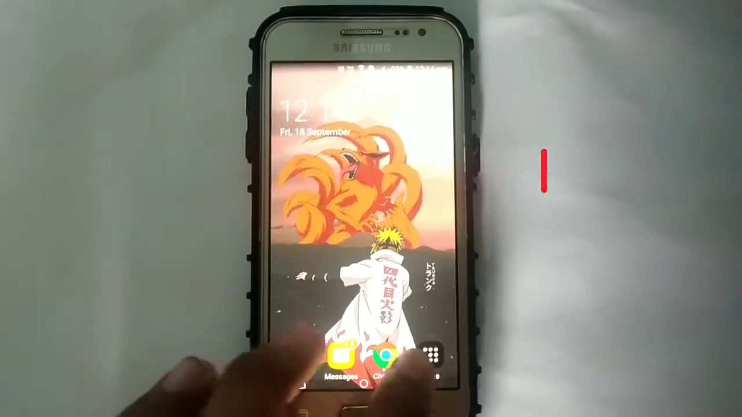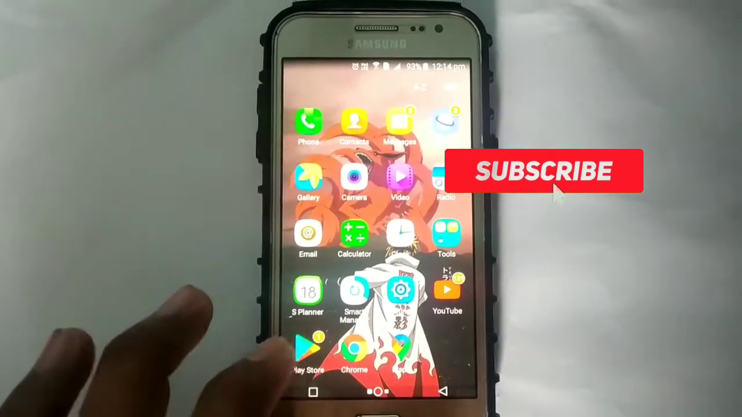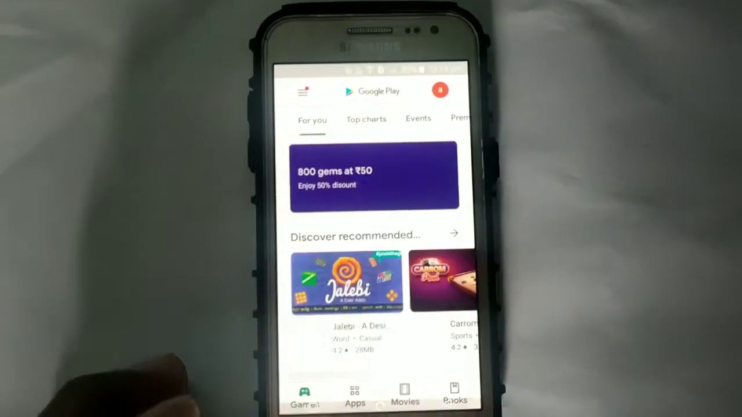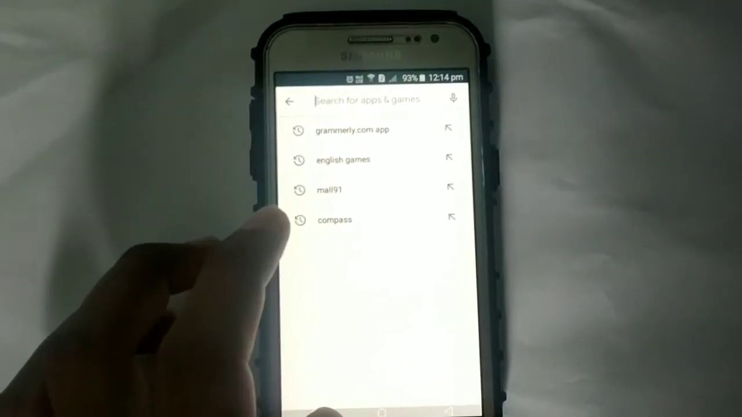We all connect our smartphones to the laptop or PC, but for that we need a USB cable. But can we connect our smartphones to laptop or PC wirelessly? Let's see.